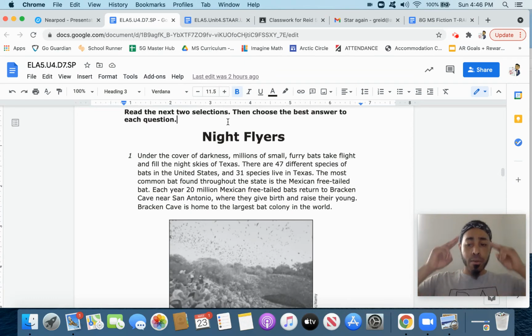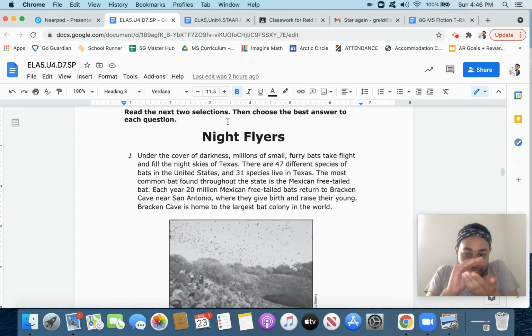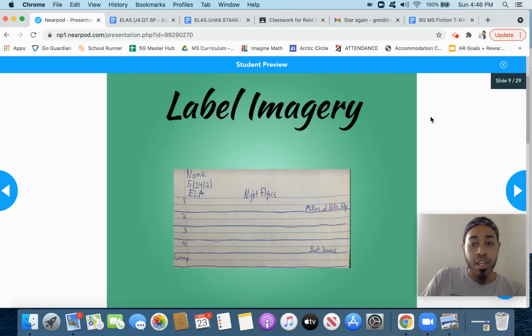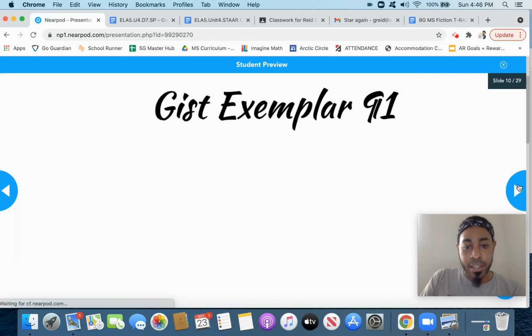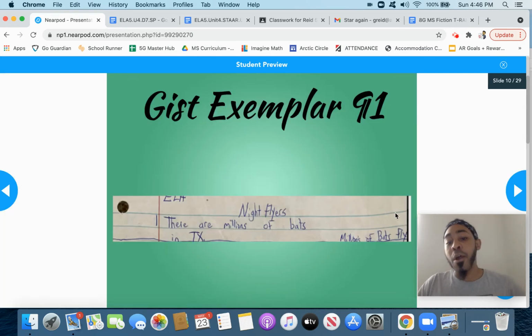Okay, and so Mr. Reed is taking this all in. Now, my next step is to write a gist. Okay, how can I take all this information and condense it down into a gist? And so this is what Mr. Reed did. I said, there are millions of bats in Texas. Okay. Notice how it's short.